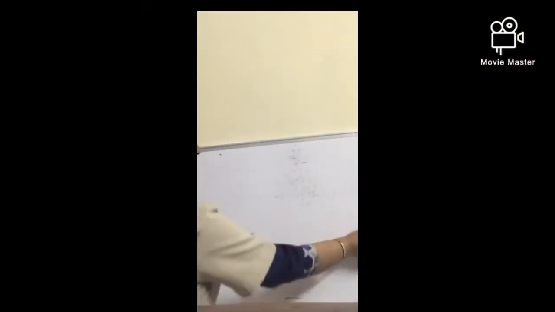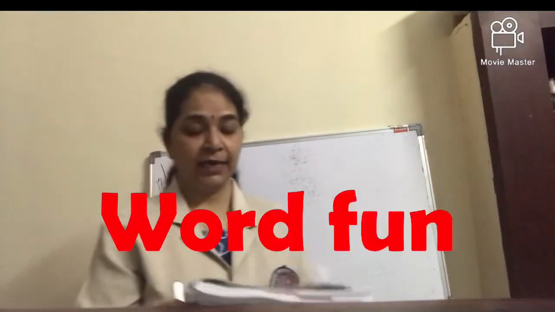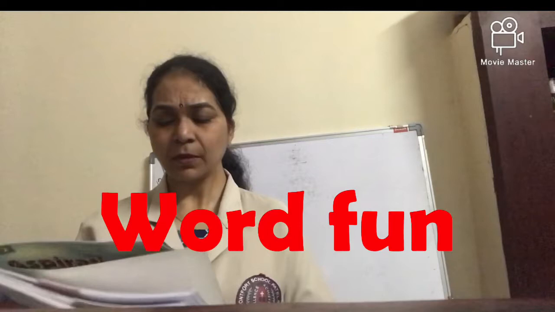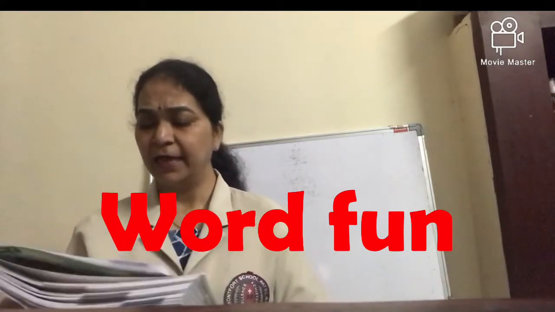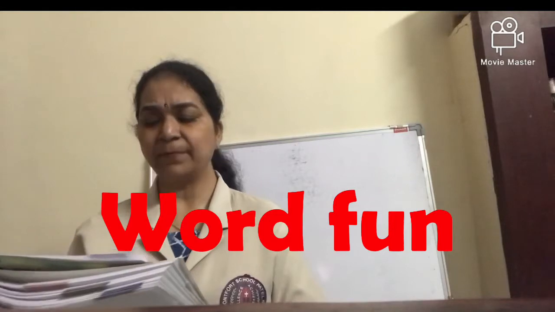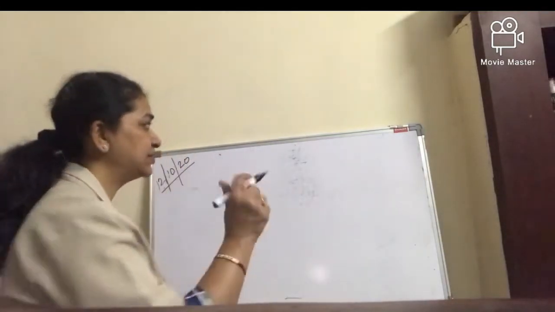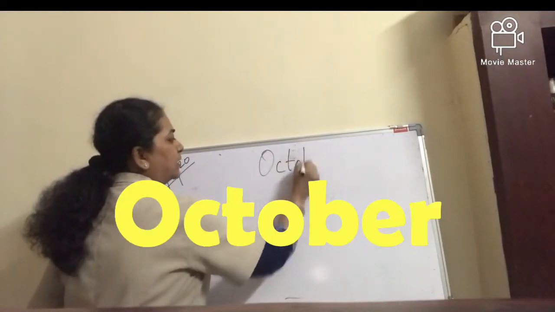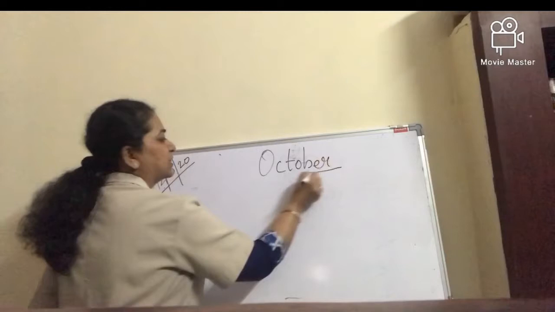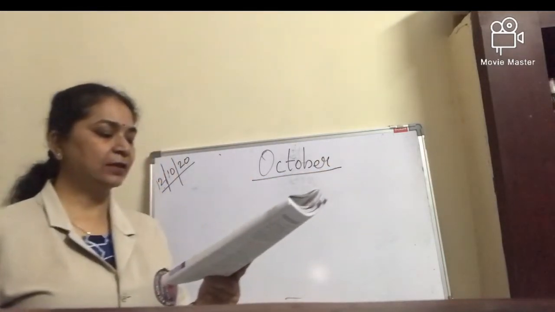Next exercise. What is the next exercise? What is he asking? He is saying, write all the days of weeks in the calendar. Write the name of the present month and fill in them. Which is the present month? Which month is this? October. Then he has given